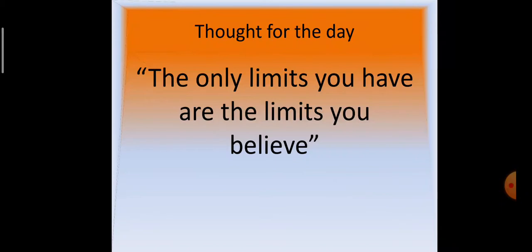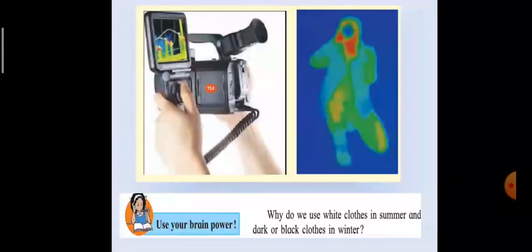With this, let us continue with our chapter Heat. Up till now, we have studied that heat is a form of energy flowing from one body of matter to another spontaneously due to their temperature difference. Heat always transfers from a body of higher temperature to a body of lower temperature, or heat flows spontaneously from a hotter body to a cooler body.